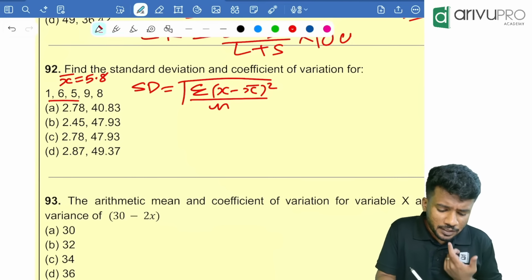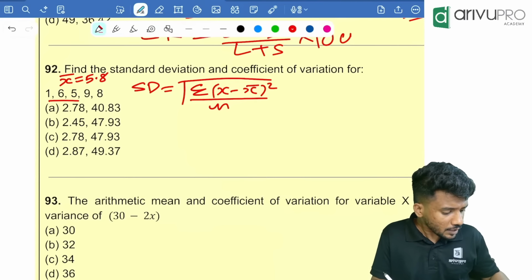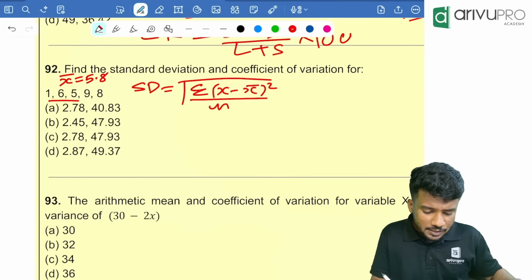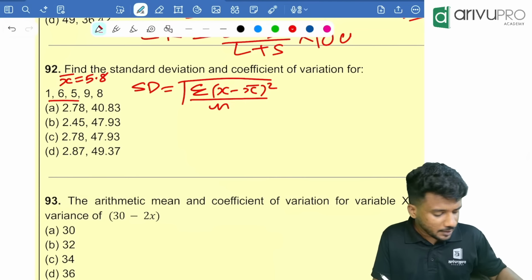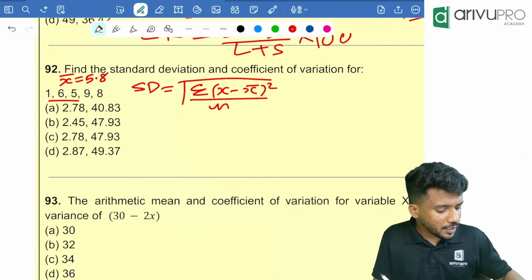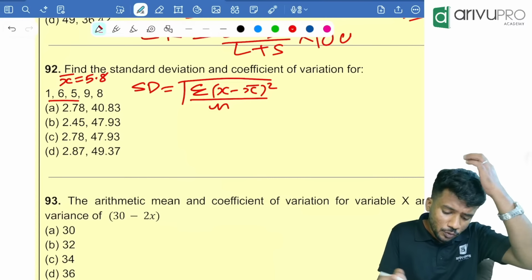X minus x bar, that is 1 minus 5.8 into equal to m plus 6 minus 5.8 into equal to m plus 5 minus 5.8 into equal to m plus 9 minus 5.8 into equal to m plus 8 minus 5.8 into equal to m plus. Then divide by how much? How many terms are there? 5 terms are there.